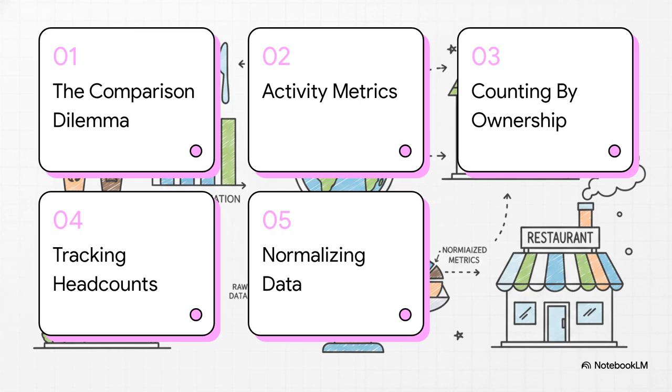Here is our roadmap to figure it all out. First, we'll look at the data comparison dilemma. Then we'll introduce activity metrics. Third, we'll talk about counting restaurants by ownership. After that, tracking employee headcounts. And finally, number 5, normalizing that data for a fair comparison.